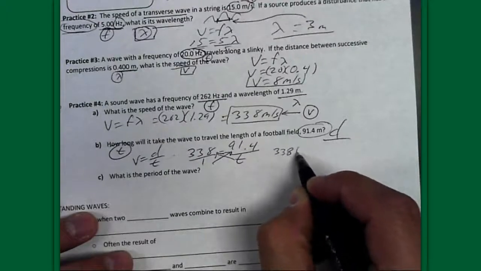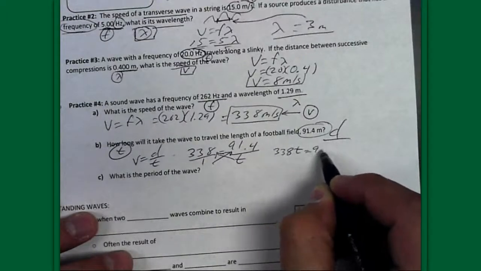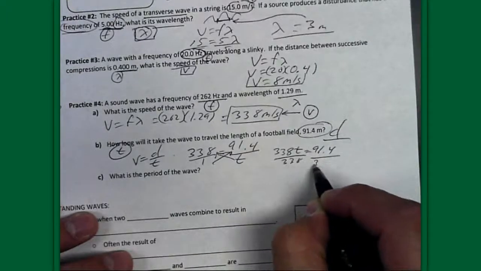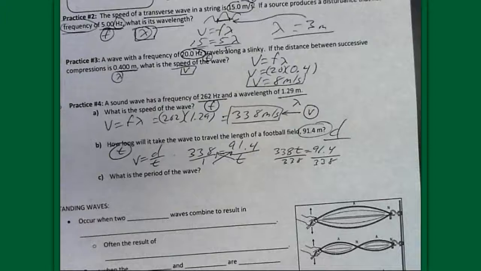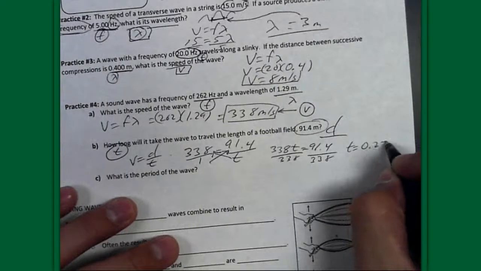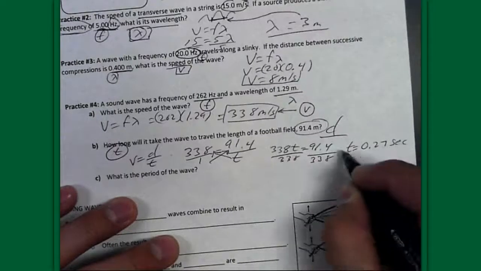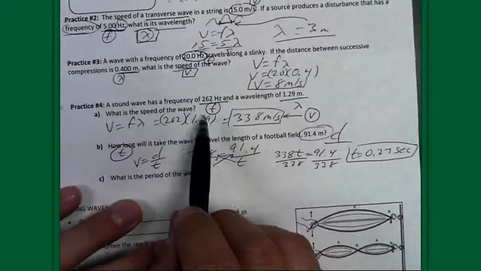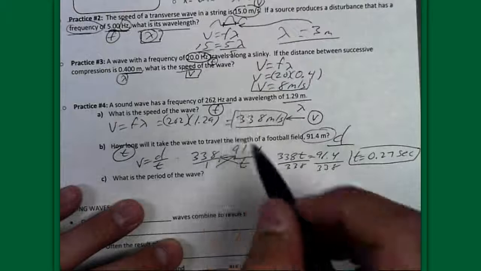So I got 338t equals 91.4, and now I can divide by 338. And if I do that, I get 0.27, 0.27 seconds.